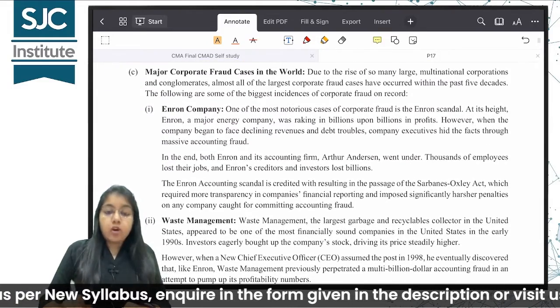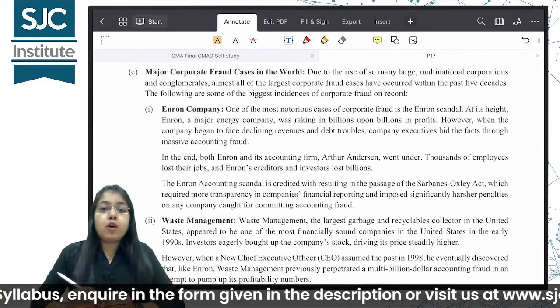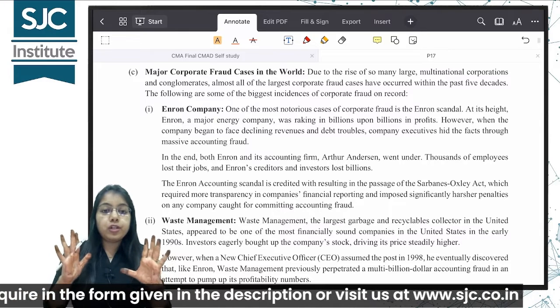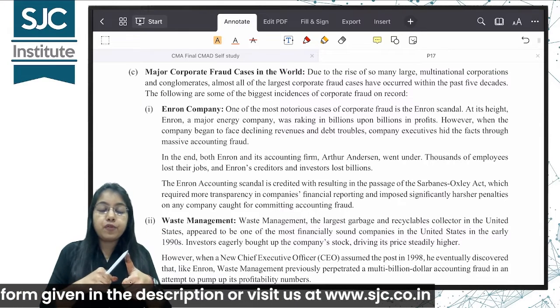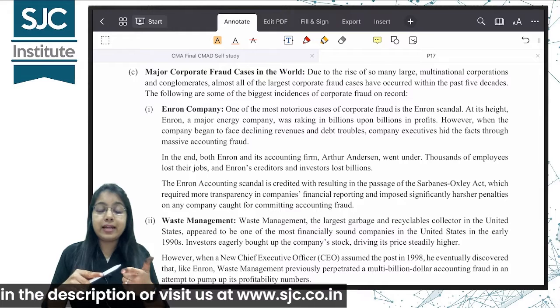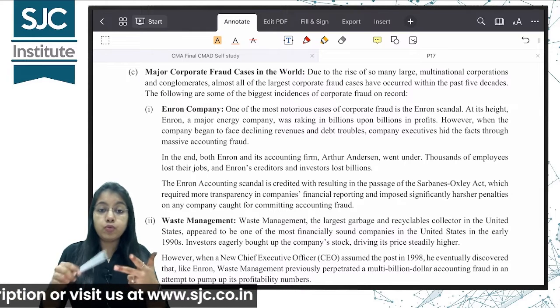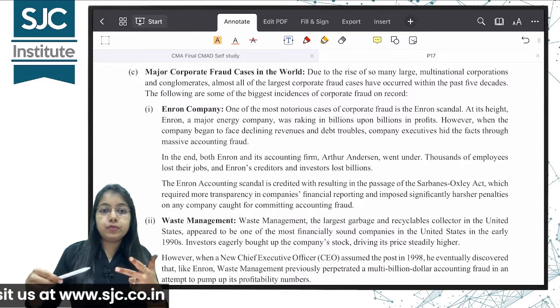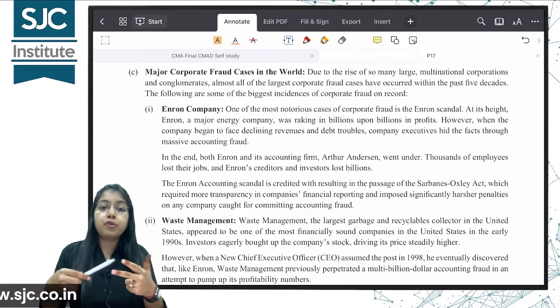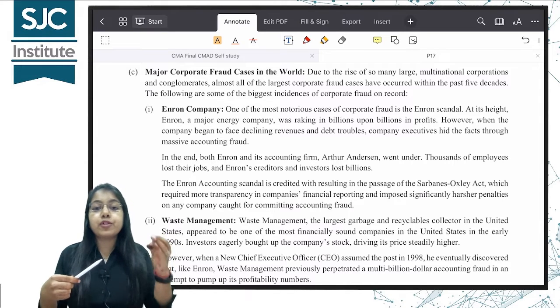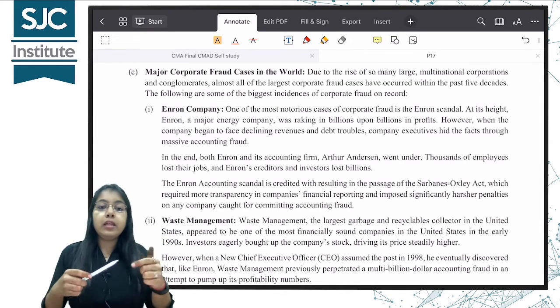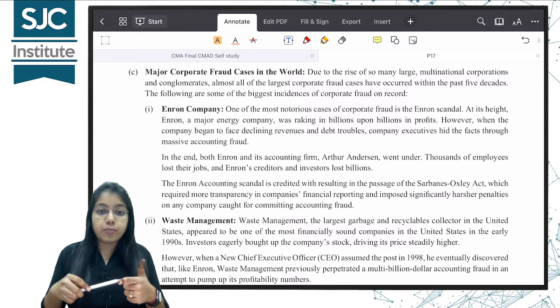Now the next topic is the examples of corporate frauds. So we are just doing corporate frauds right now. We have done what corporate frauds are, how they are designed, and what the auditor can do to identify corporate frauds. If a corporate fraud happened, the auditor has to maintain professional skepticism. Then we did the reasons why corporate frauds happen.